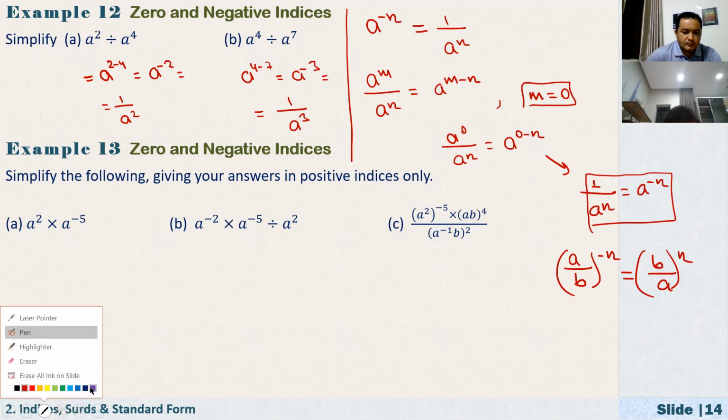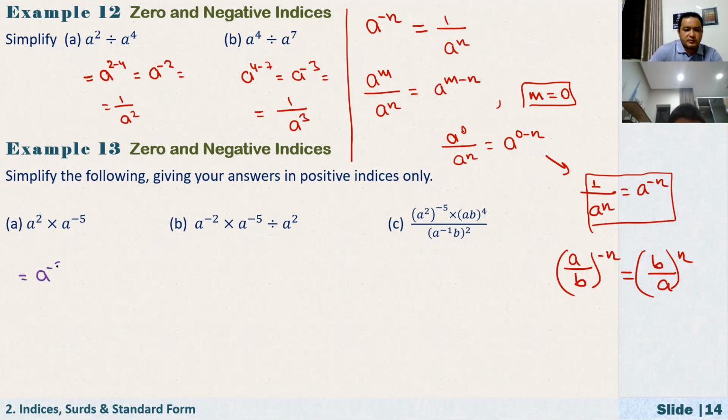A to the power of negative 3. B is a to the power of negative 5. Are you sure? Yes. And B, no, a again, to the power of negative 9. That's correct. And how about C?